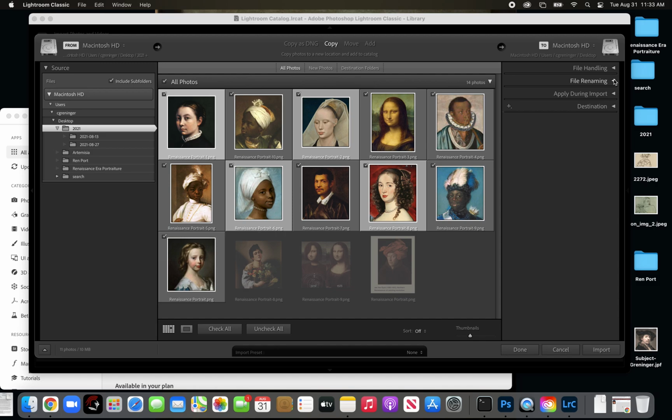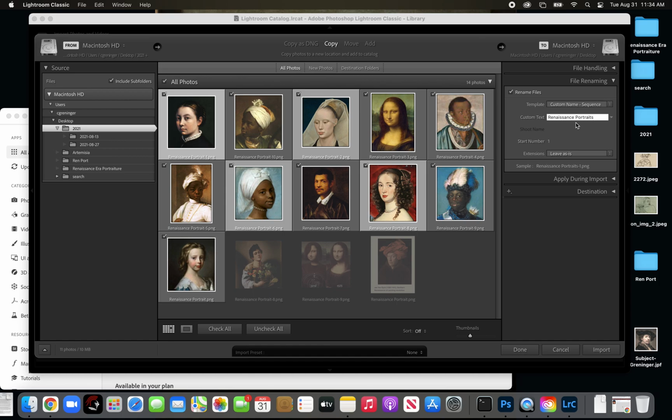Now we're going to contract that and expand file renaming. I like to choose custom name sequence, and then that gives me the opportunity to rename these. I'm going to rename these Renaissance portraits. I want to keep all my names the same. And when you choose this name, this is very important in terms of organizing.